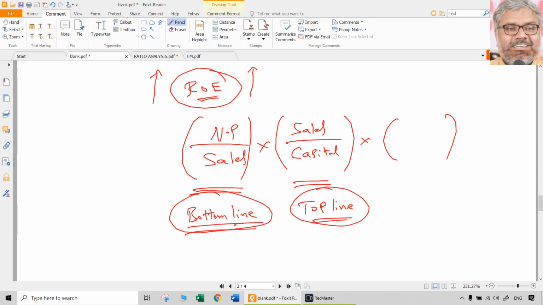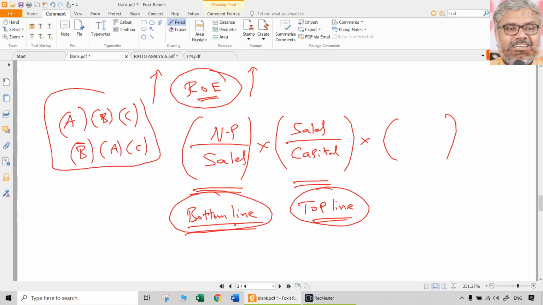Tight budgets does not mean people don't want to spend. It is about having close monitoring on the costs, and having control on those costs will only enhance the profit and profitability. So the first bottom line requirement here, which is first, which is second, doesn't matter. If you say A multiplied with B multiplied with C, it doesn't matter. If you say B multiplied with A multiplied with C also, it is the same, right? So first, second, third is not the point here. Sequence does not matter. Essence matters.